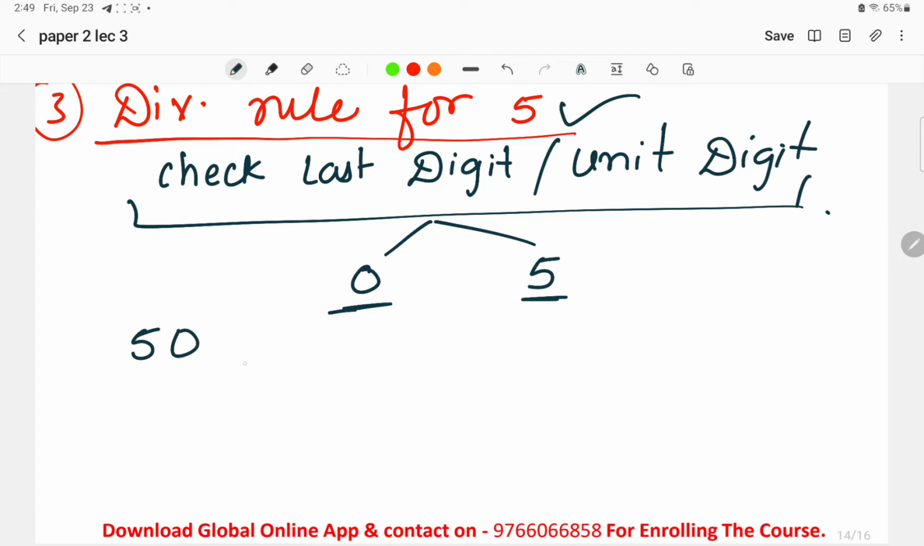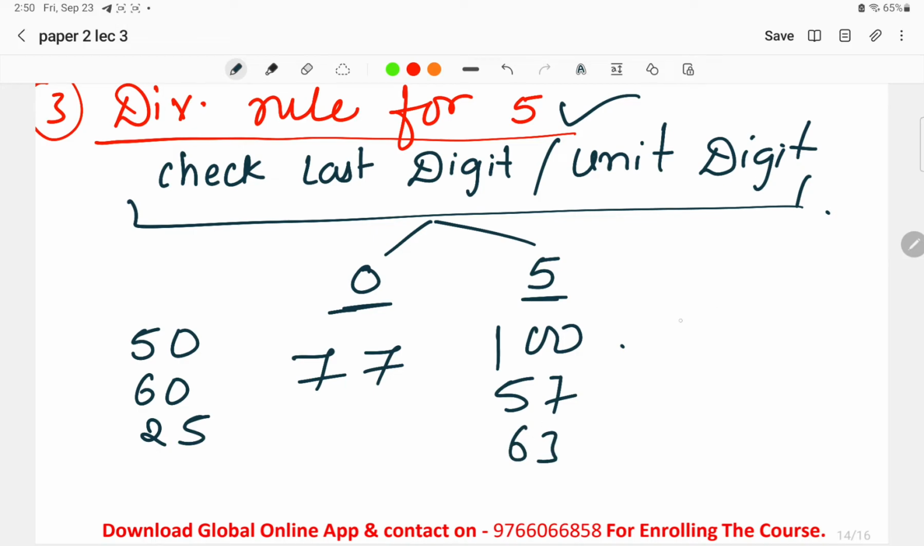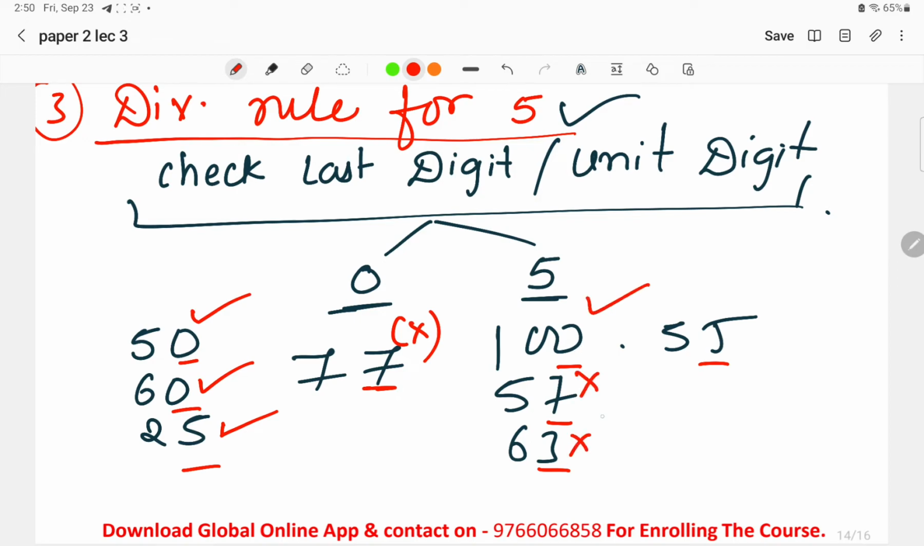For example, if we take 50, 60, 25, 77, 100, 57, 63, 55. This is very simple. Here check out the last digits. Is the digit 0 or 5? Here the digit is 0, it means it is divisible by 5. Here the digit is again 0, it is divisible by 5. Here it is 5, it is divisible by 5. Here the number is 7, so it is not divisible by 5. Here it is 0, it is divisible by 5. It is not divisible, it is not divisible, it is divisible. But basically what we have to check is the last digit.